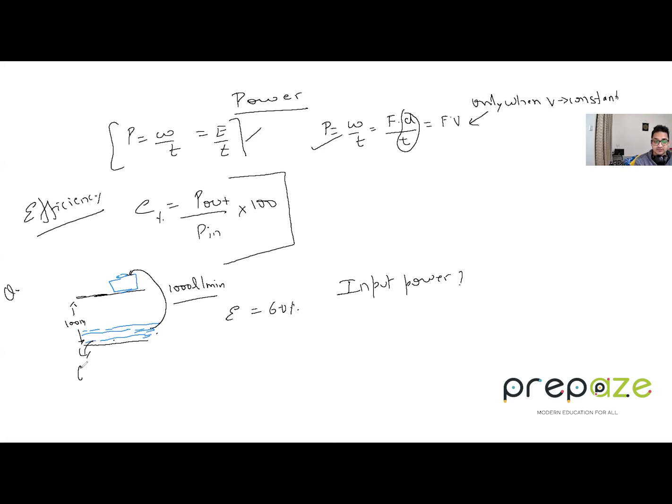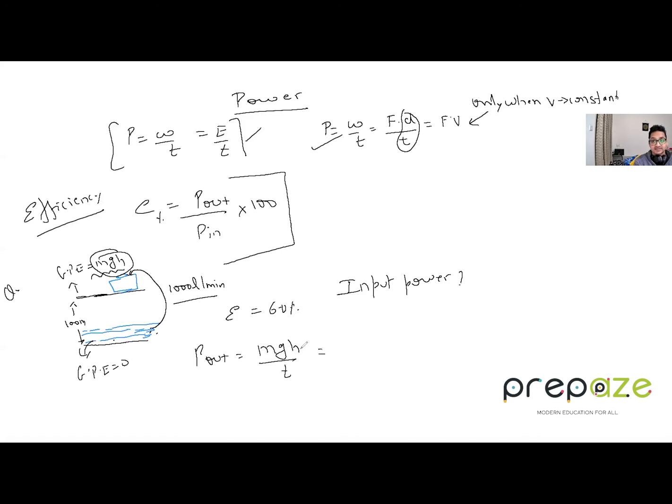Initially, the gravitational potential energy is equal to zero. Over here, it is equal to mgh, where m is the mass of water. That means the motor has to provide mgh energy to take the water from the bottom to the top. So this is P out. P out is mgh, the energy required over the time taken, which is 60 seconds.